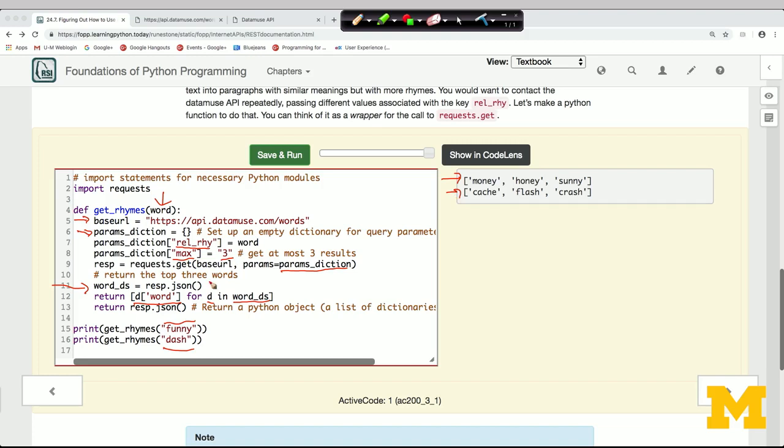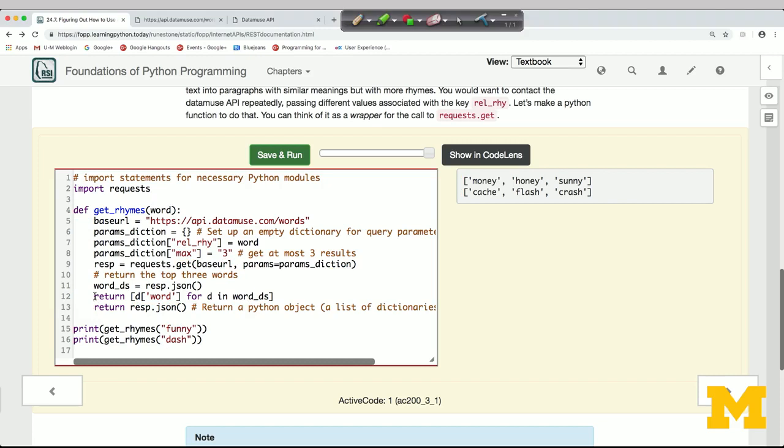I just noticed that on line 13 I have another return statement where it's returning something different. But of course, once we execute the return on line 12, we won't ever do line 13. That's left over from a previous version I was trying to do of this, where instead of extracting just the words, I was returning the whole dictionaries. In fact, it might be instructive to look at that.